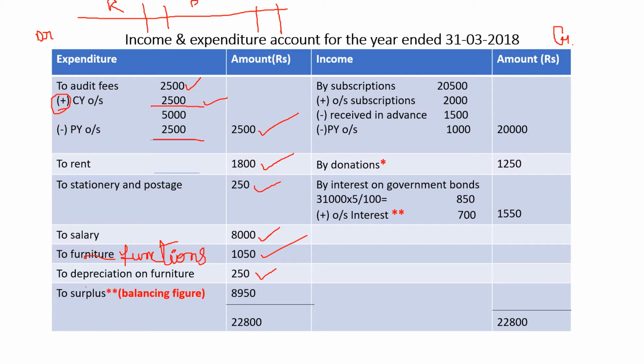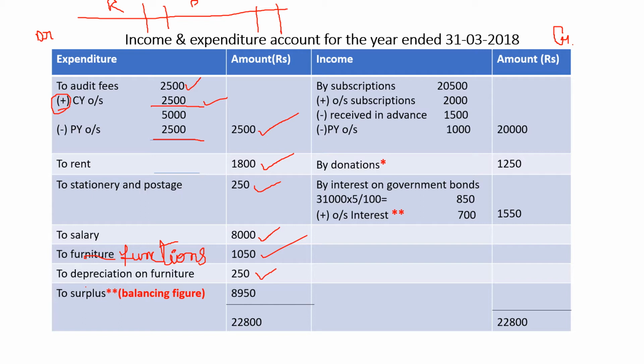Okay. Now income side. Now look at the receipts. Look at the receipt side in the receipts and payments account. First item given is balance brought down 2050. That is nothing but your last year's cash balance. So we don't need last year's cash balance, so skip it. Don't see that.